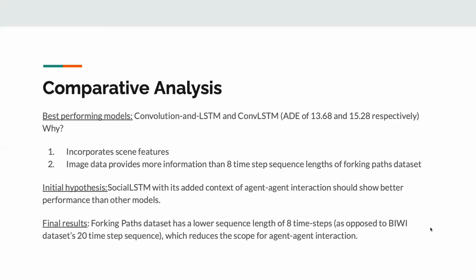Our initial hypothesis was that the Social LSTM model, with its context of agent-agent interaction, should show better performance than other models. However, we find in reality that models which incorporate scene features far outperform Social LSTM. And this is because the sequence length of 8 timestamps on the Forking Paths dataset does not provide much scope for incorporating agent-agent interaction.